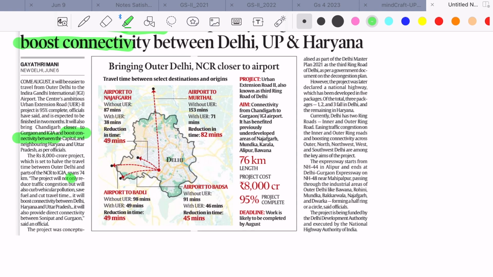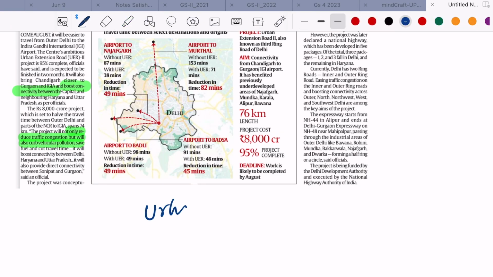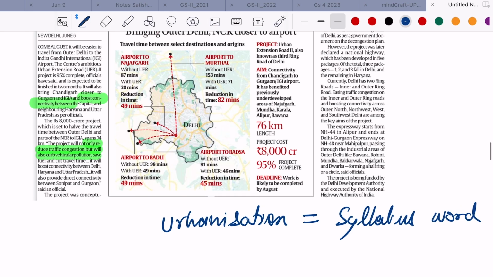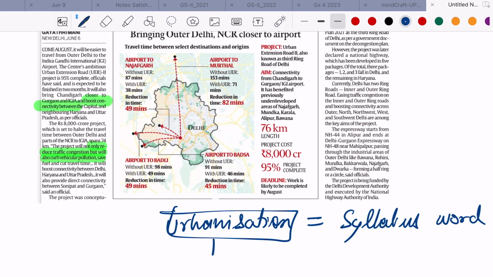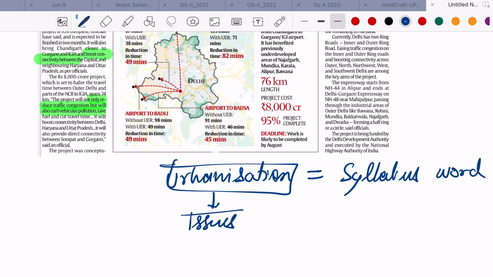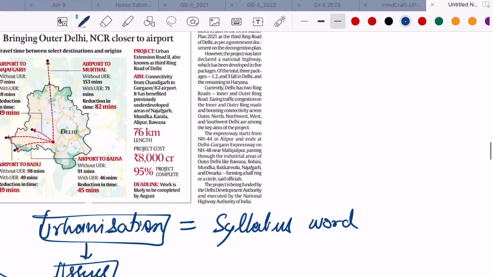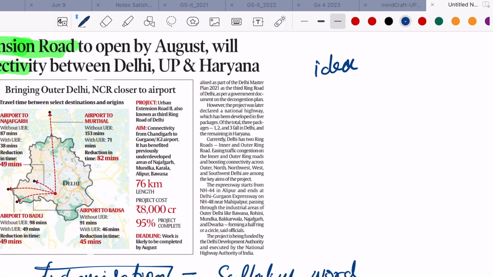Also, there are certain topics mentioned in our syllabus. For example, I believe this article will be effective with respect to urbanization. So urbanization is something mentioned in our syllabus. When you read this content, you will be able to grasp the problems of urbanization. At least two of them are mentioned: traffic congestion and vehicular pollution.